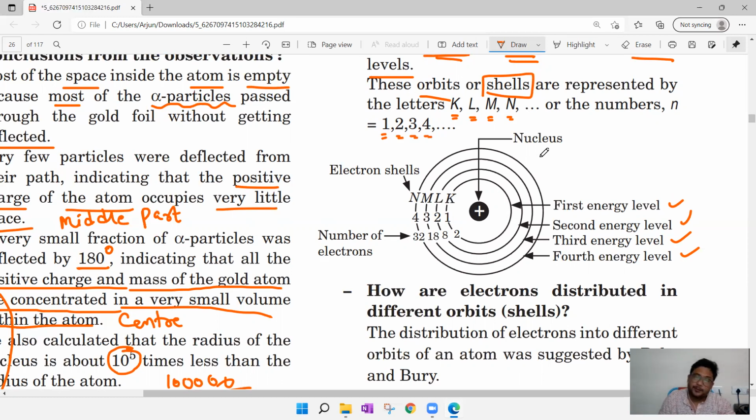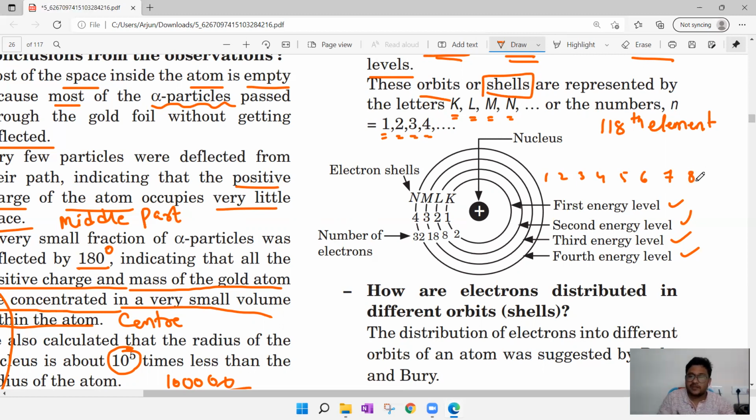Guys, basically, what is the maximum number of orbits you can find in an atom? If you take the 118th element, you get 7 orbits: 1, 2, 3, 4, 5, 6, 7 orbits for the 118th element. For the 119th element, you will get an 8th orbit.